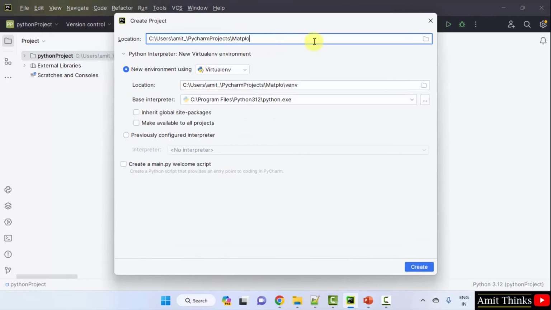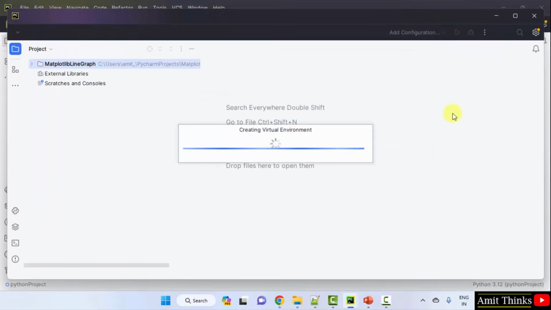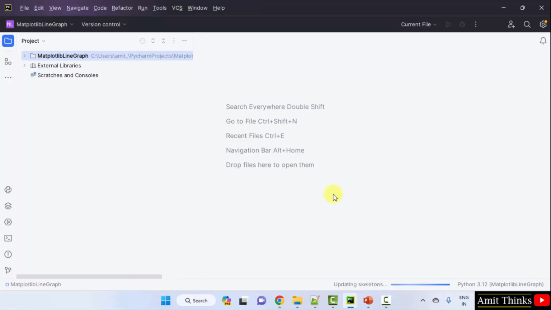Let's say I'll add Matplotlib line graph. Okay. You can add any name and the location of the project is the following. Click create. We have created the project.